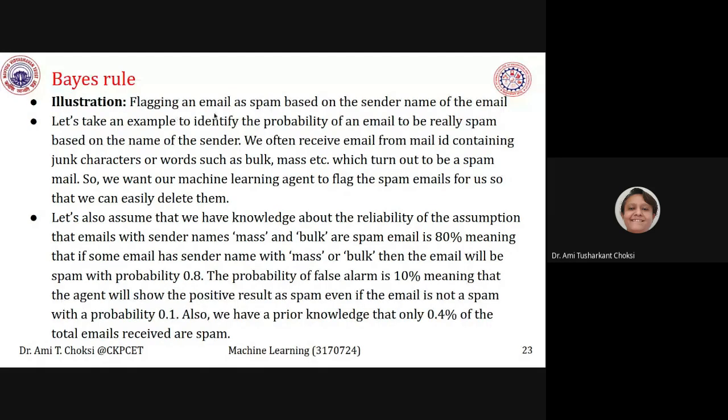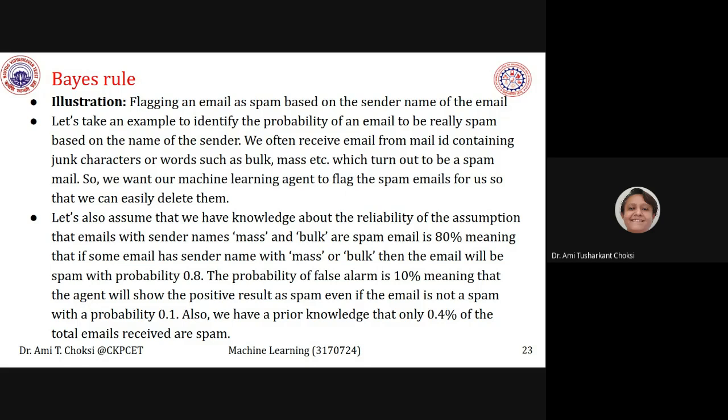Flagging an email as spam based on the sender name of the email. See, we say that spam emails are there, which are actually of no use, or you can say they are useless for us, but for the people who are sending them, they are useful.